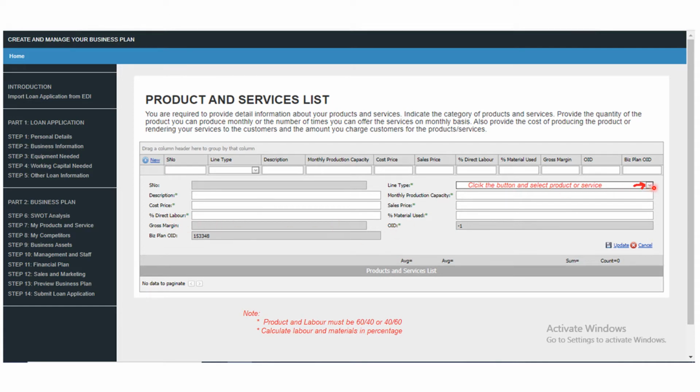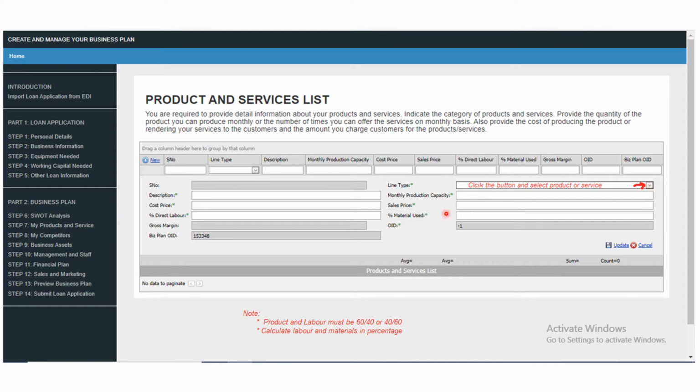Now look towards your right hand side. You will see this small box and a small black button. If you click on it, it will give you a drop down menu and you select the product or service that you need, because there are a lot of products and services. Most times you are confused, you don't know which product you are selecting. So if you click on this button, it will guide you on the product or service. You would have written it down somewhere, but coming down here, it will give you a guide further.